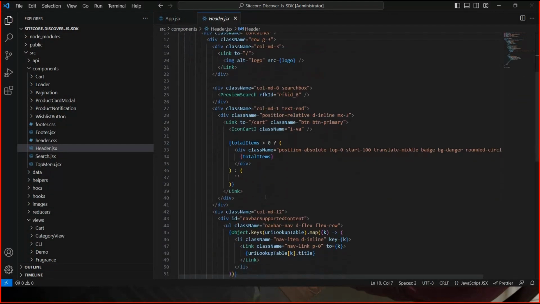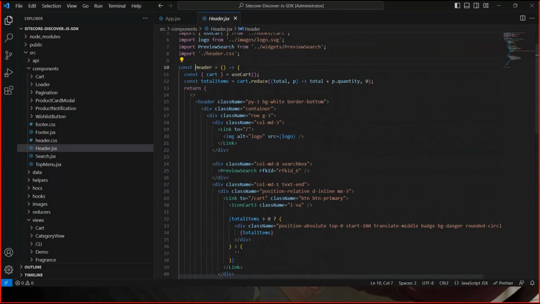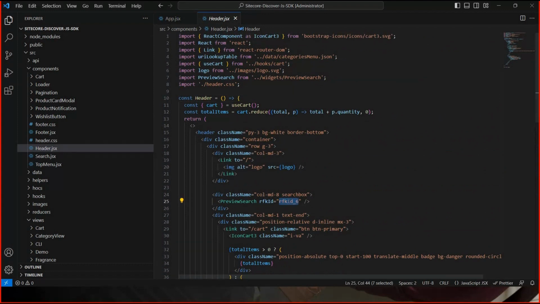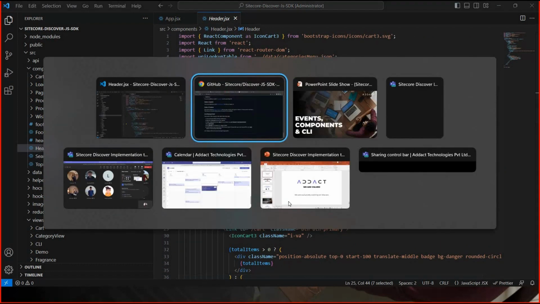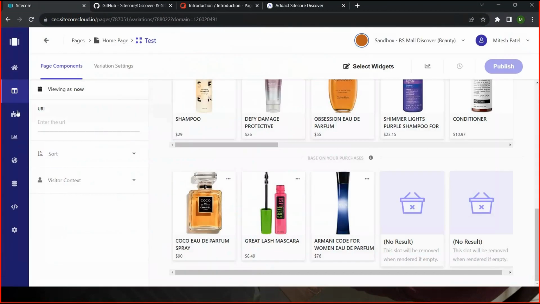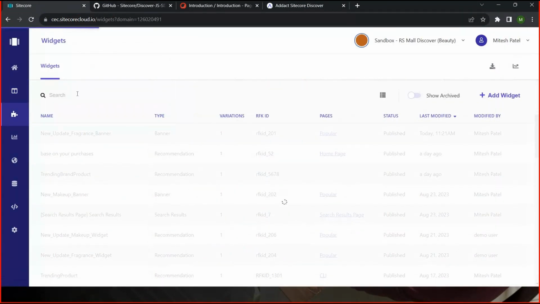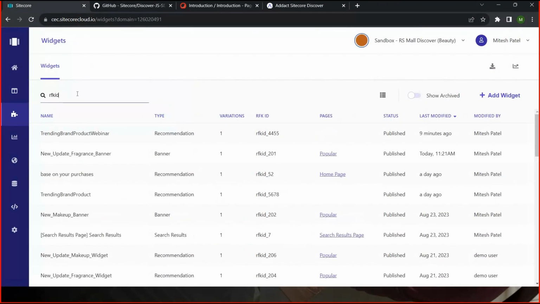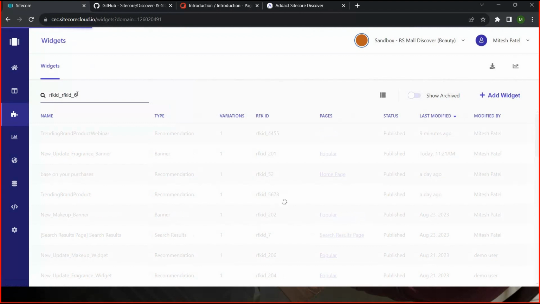They are calling it a preview search and RFKID6. You can see RFKID6 is already created in our portal. So let me go to the widget section. Let me search for RFKID6.